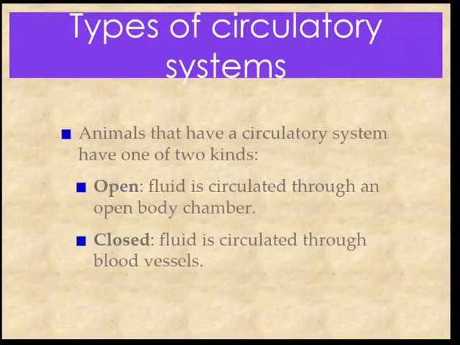Let's see types of circulatory system. Animals that have a circulatory system have two kinds. Open circulatory system, in which fluid is circulated through an open body chamber, and closed circulatory system, in which fluid is circulated through blood vessels.